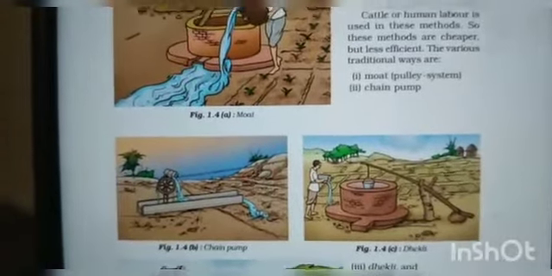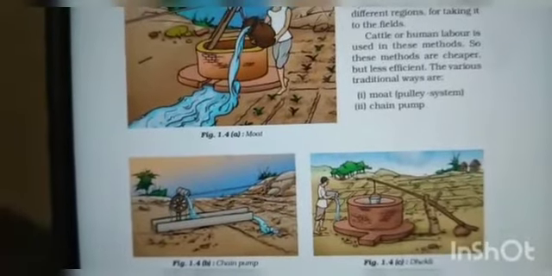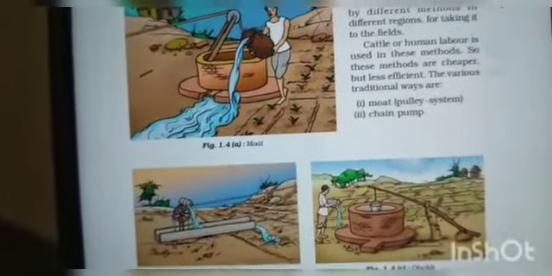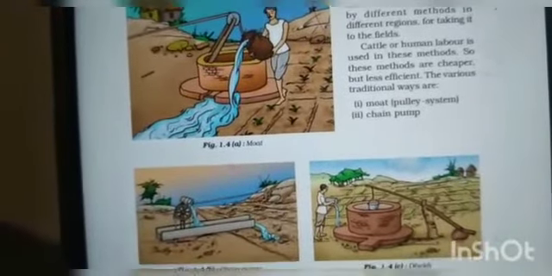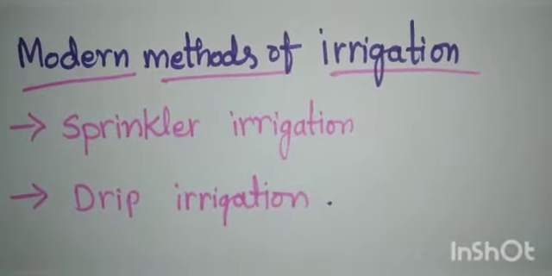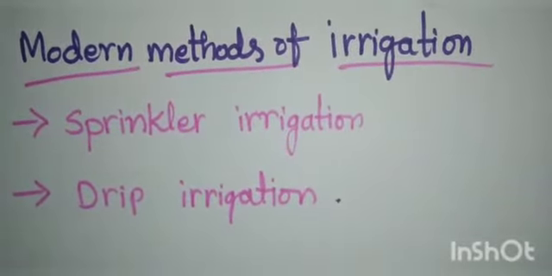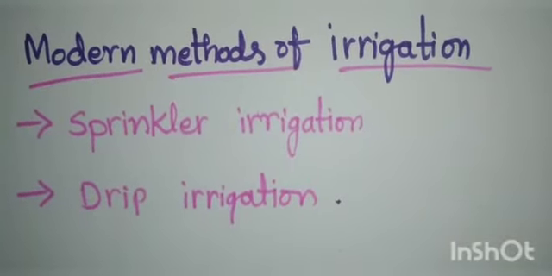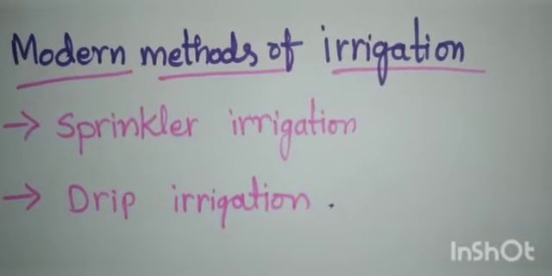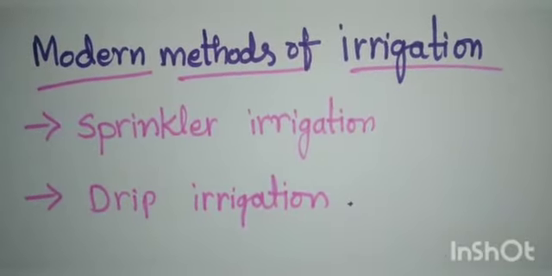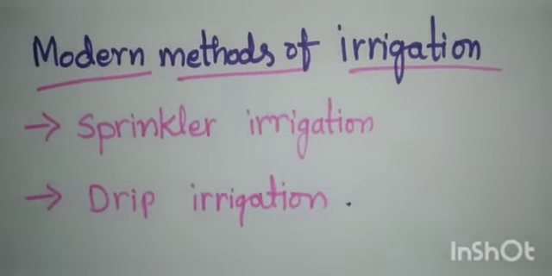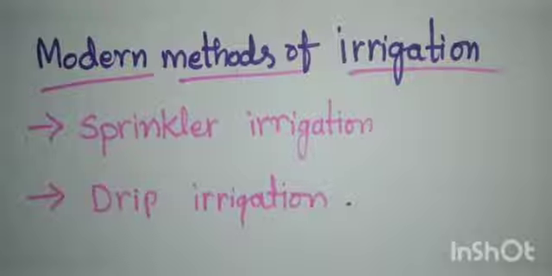Pumps are commonly used for lifting water, and diesel, biogas, electricity and solar energy are also used to run these pumps. Let us learn about modern methods of irrigation. Modern methods of irrigation help us to use water economically, and the main methods of modern irrigation are sprinkler irrigation and drip irrigation. You already know about this very well. First, we'll learn about sprinkler irrigation.